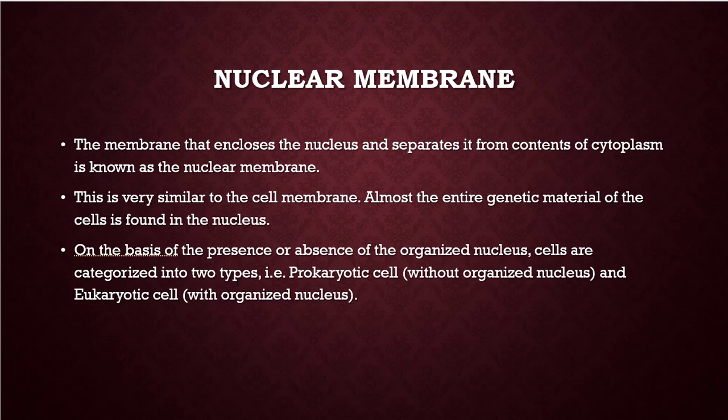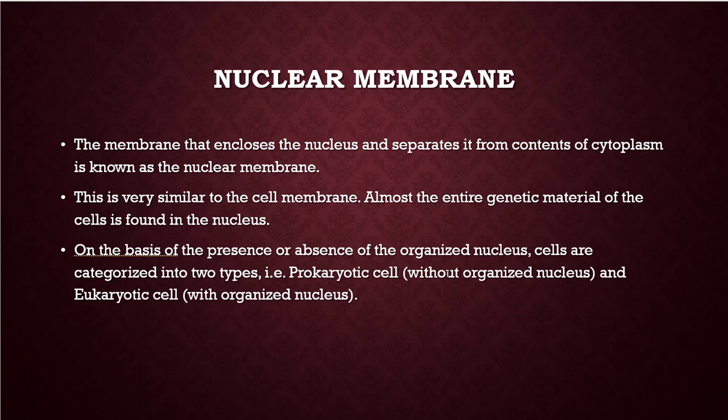Okay, on the basis of the presence or absence of an organized nucleus. Organized means some cells have a nuclear membrane and some cells do not have a nuclear membrane around the genetic material. Because of that, cells are categorized into two types. The first one is the prokaryotic cell, without an organized nucleus, and the second one is the eukaryotic cell.